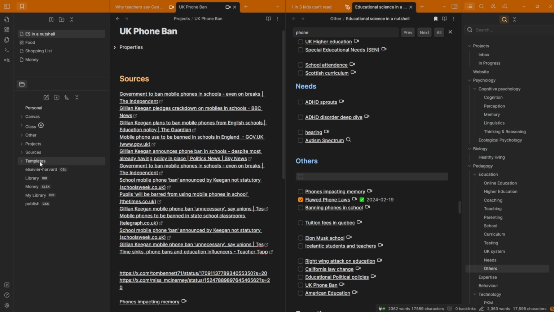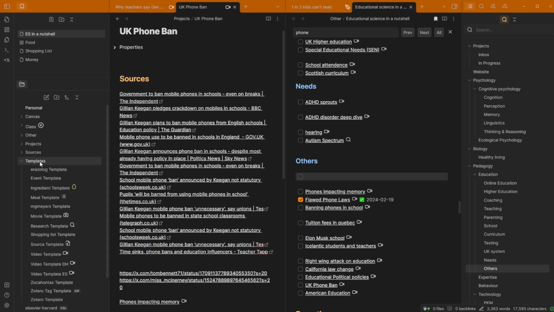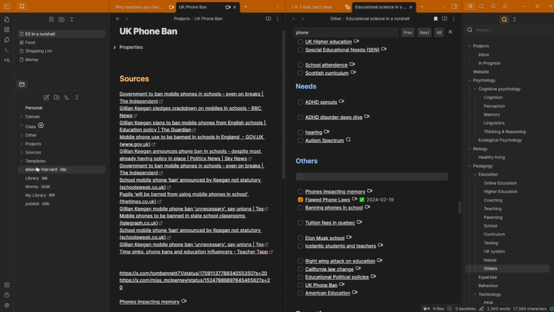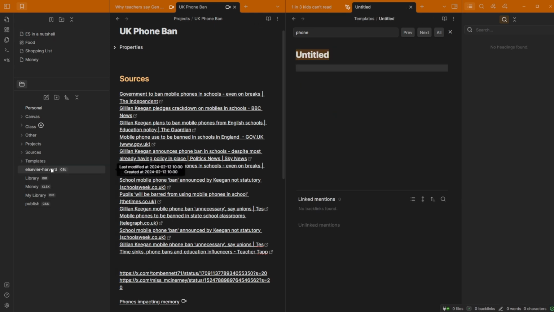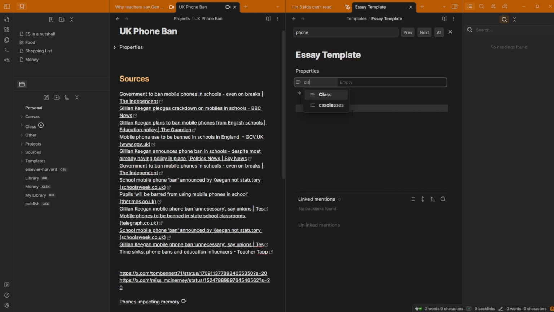Right, so let's go to templates. Do I have an essay template? No, I don't have an essay template, so let's make one. New note. Essay template. I have no idea what I need in here. I will add a property and say class and then say essay because I know I've got an essay class. That's going to give me that little icon.